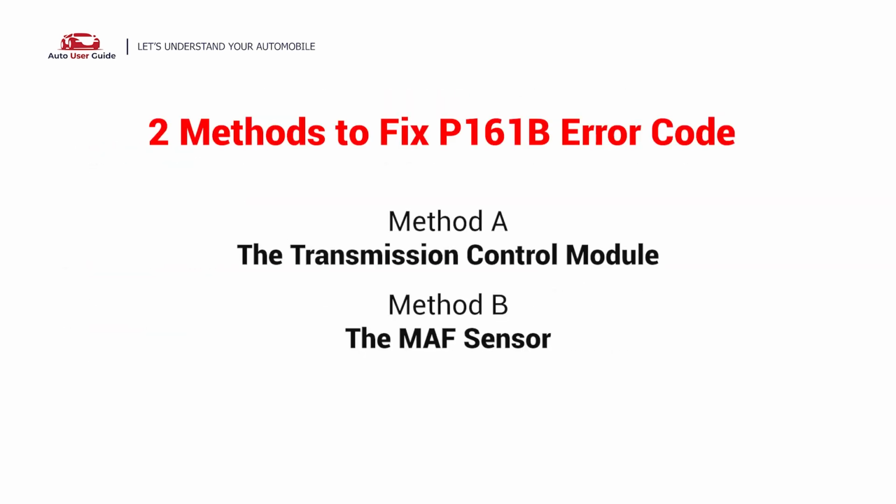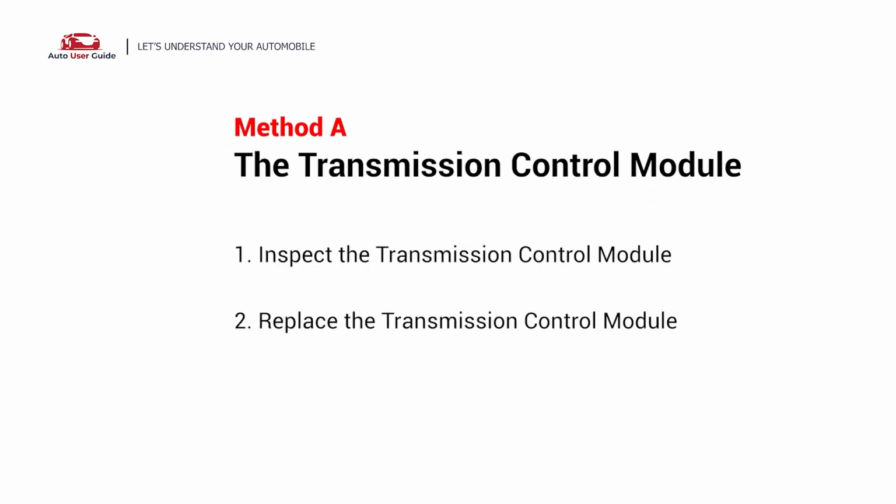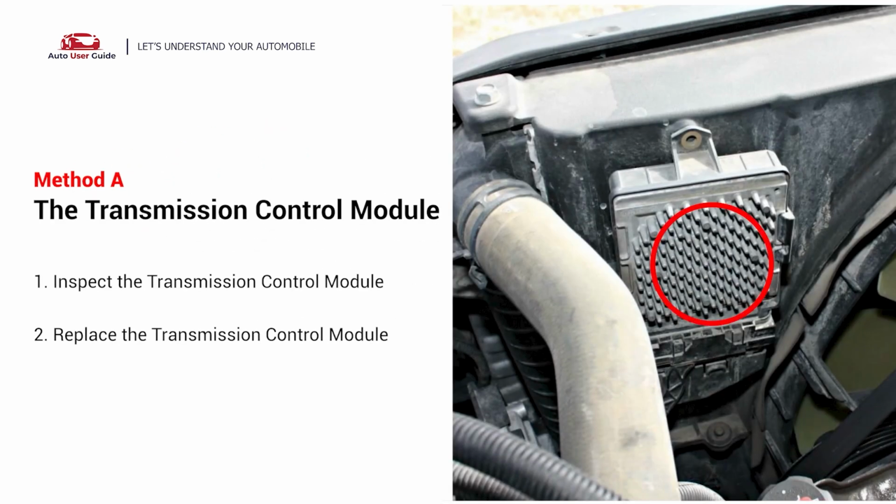Here are two simple DIY methods to fix the error code. Method A, the transmission control module. The transmission control module can often be found below the cover at the back of the transmission case. It should be just below the engine control module's position.